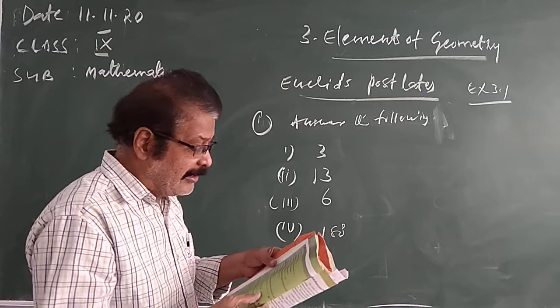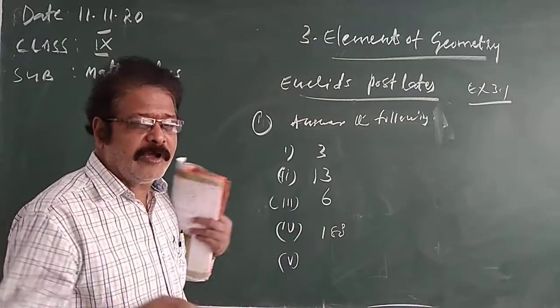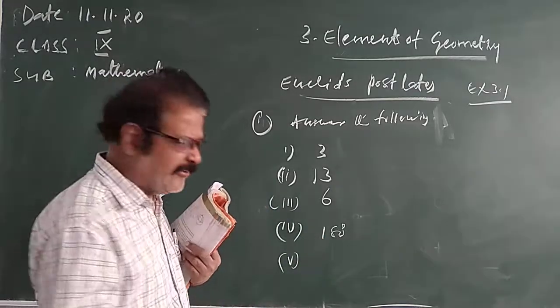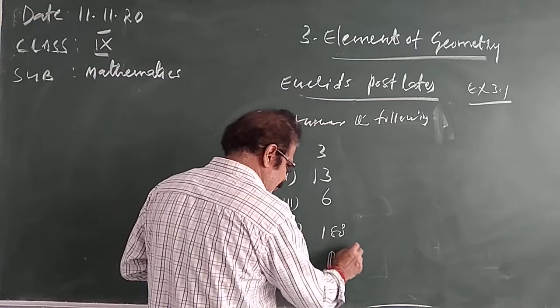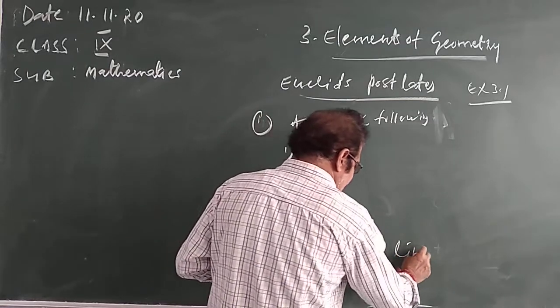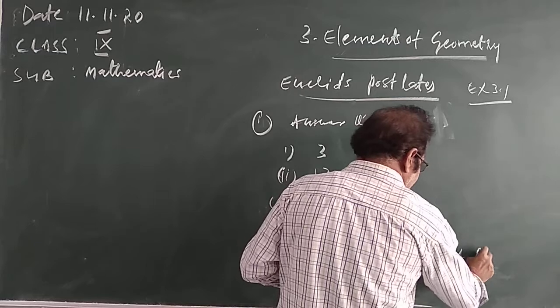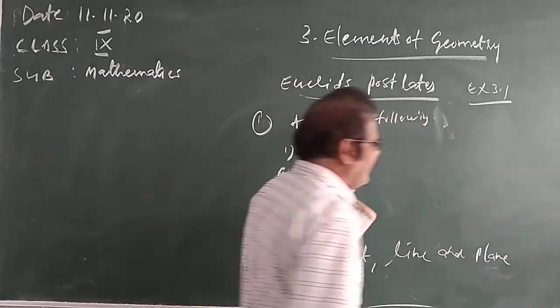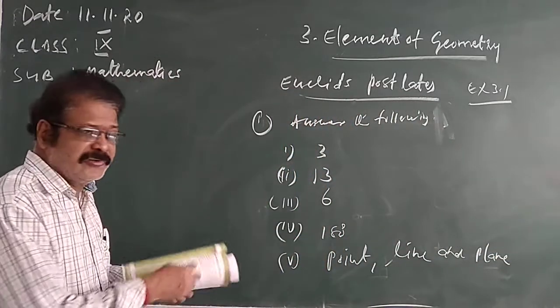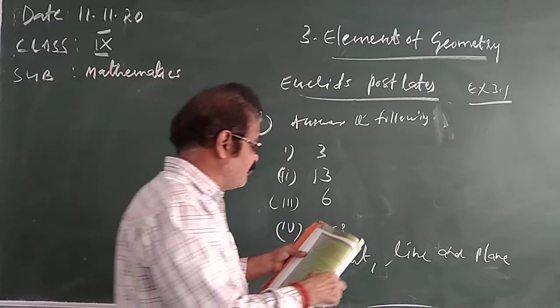And the fifth one is write 3 undefined terms of geometry. Just now we discussed undefined terms. What are the undefined terms? Point, line, and plane. These are the undefined terms of geometry. The first question of exercise 3.1 is over.